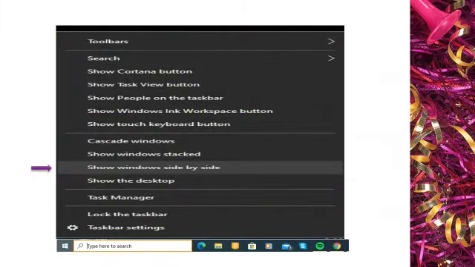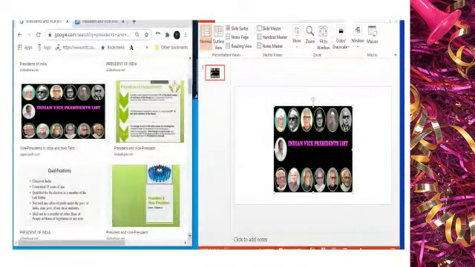Now, right-click anywhere on the blank portion of the taskbar. A menu will appear on the screen. As you can see on the screen, children, you can click Show Windows Side by Side. As soon as you click the Side by Side option, both application windows will be displayed side by side. Now you can browse information on the topic simultaneously and work on your presentation. So by this we completed lesson number 2, children.